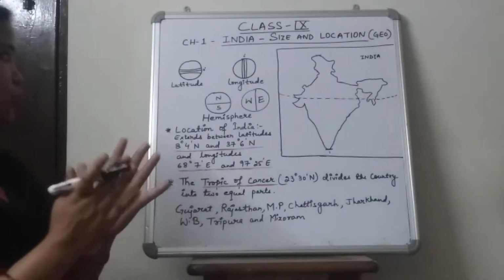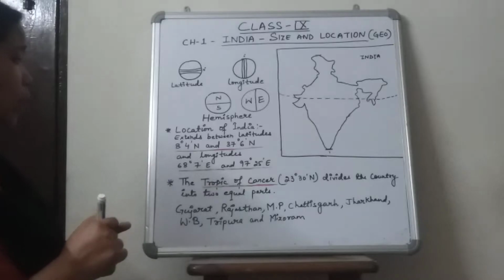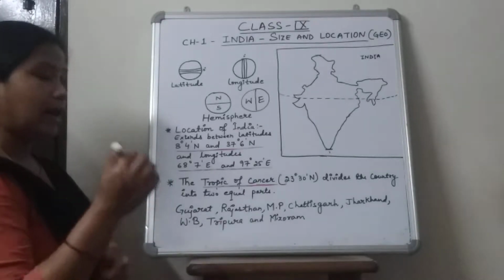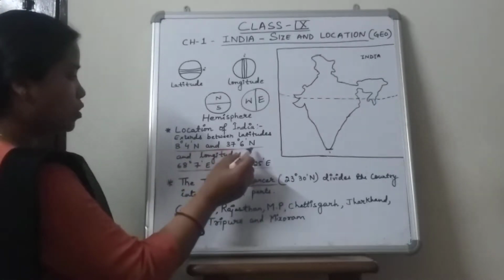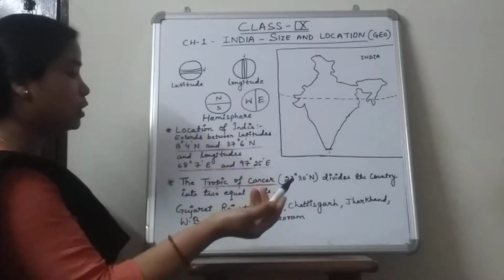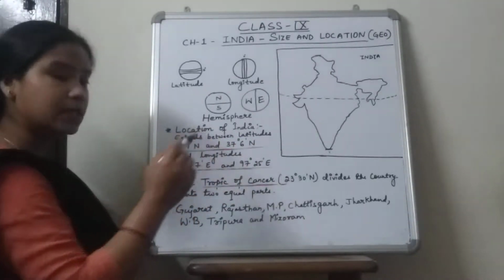Now most of you students will be saying, why has it been written north and north, east and east, why was it not written north and south, and east and west?